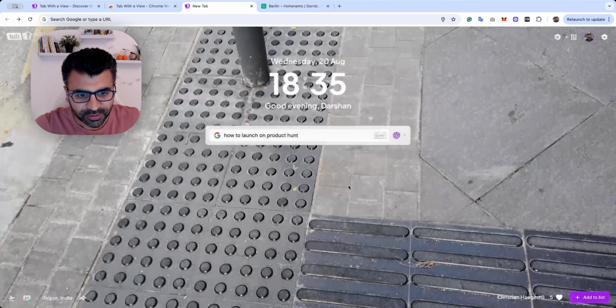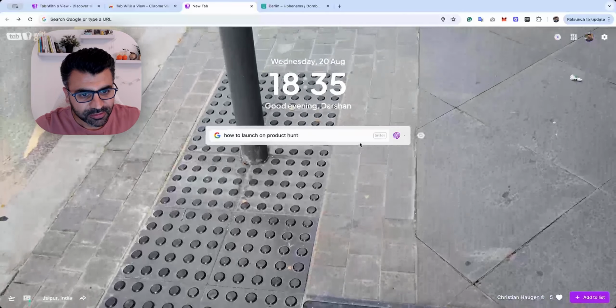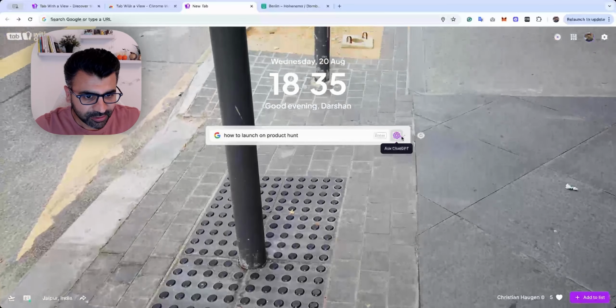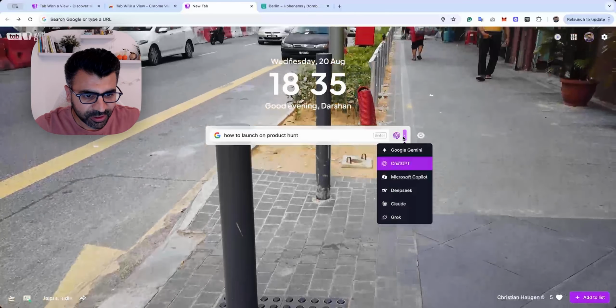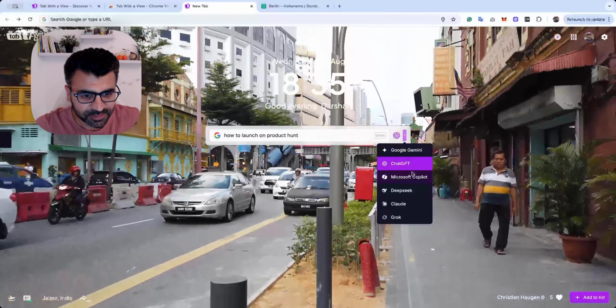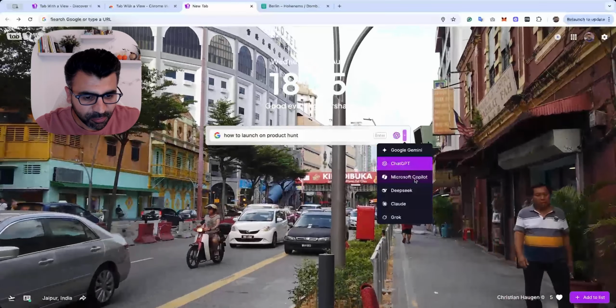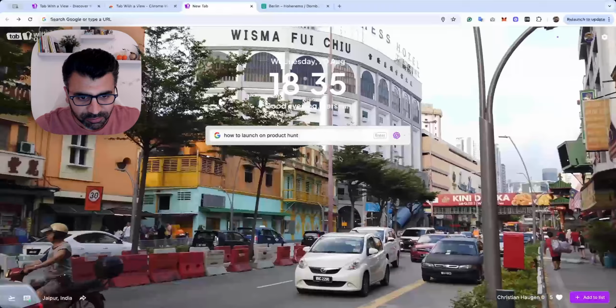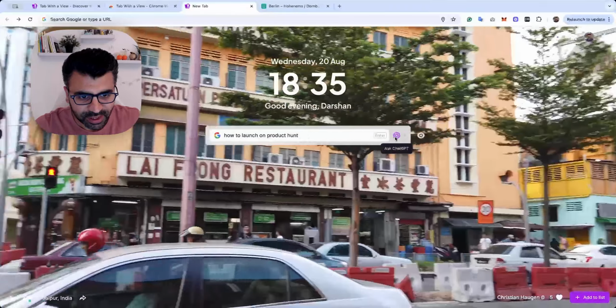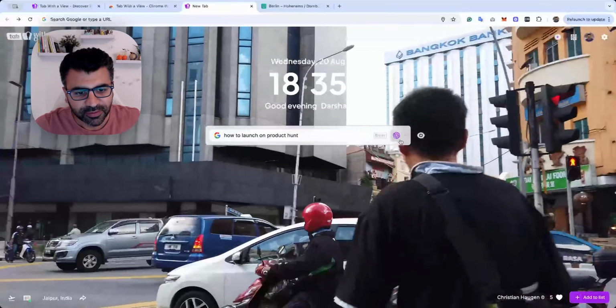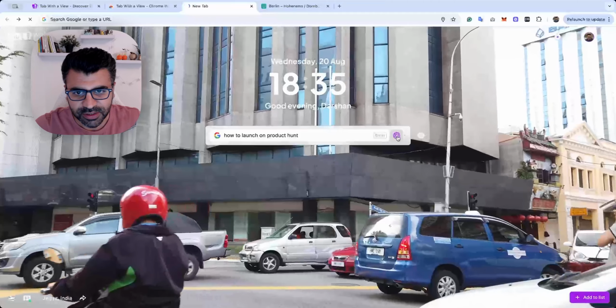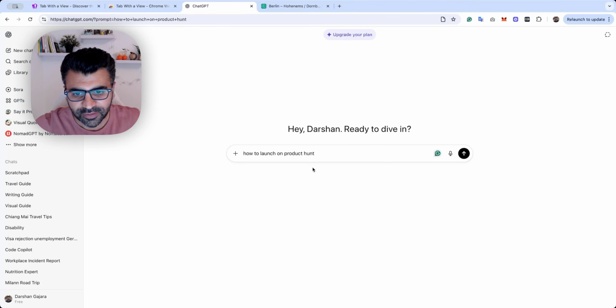But if I want to see this on AI, I can either select any of the different co-pilots from here like Google Gemini, ChatGPT, Microsoft Copilot, or even Grok. But for now, I'm going to select ChatGPT. So let me ask this to ChatGPT. So you can see that this has already opened a new chat window with ChatGPT, and you can just click enter to ask your question here. Let's go back.